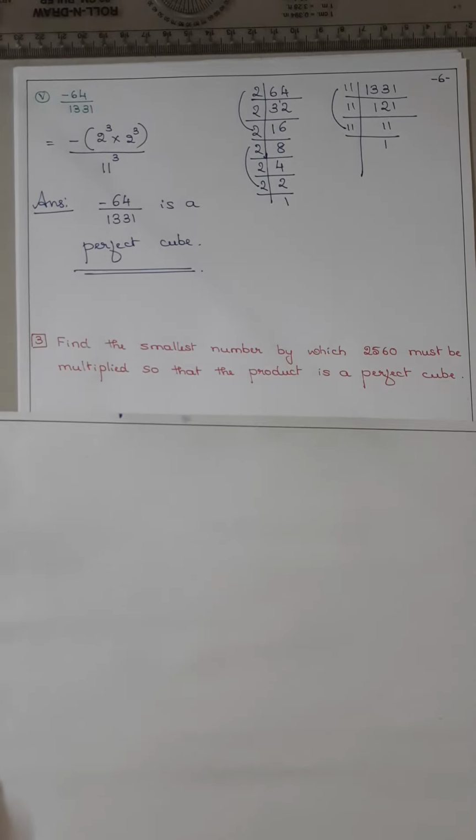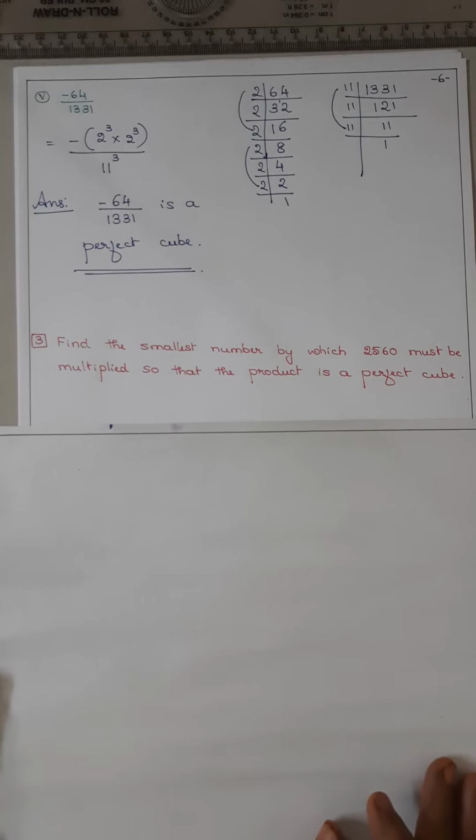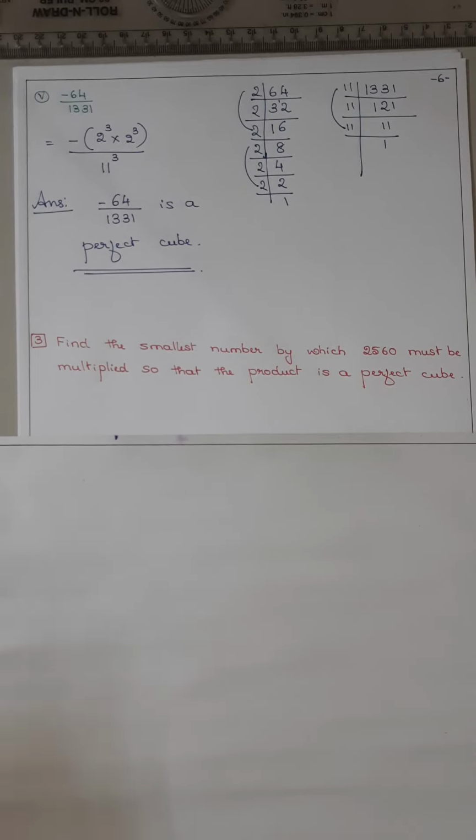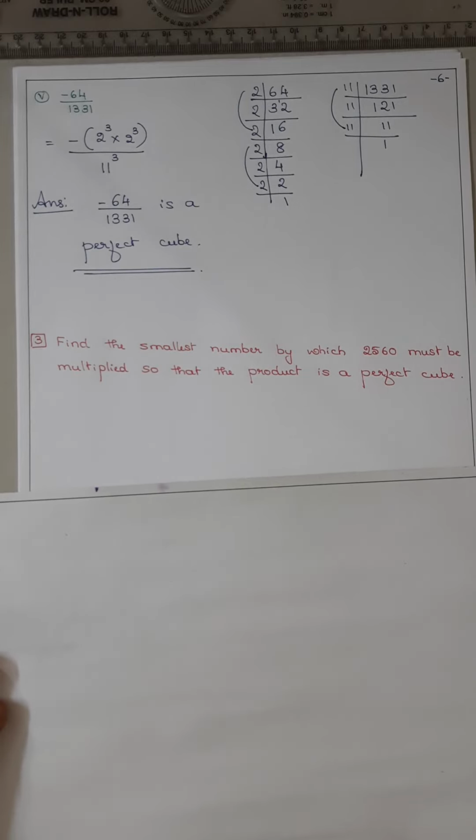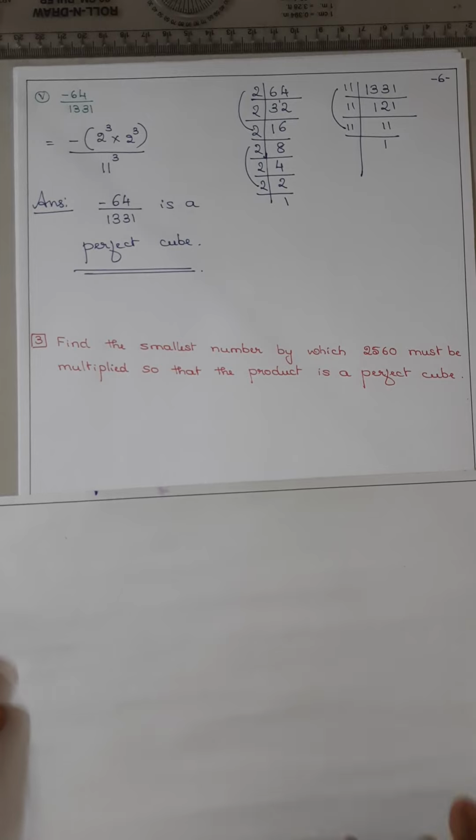Question number 2. Is it a perfect cube? What we have to do? We have to find out the prime factorization. See whether they can be arranged in groups of 3, that is triplets.